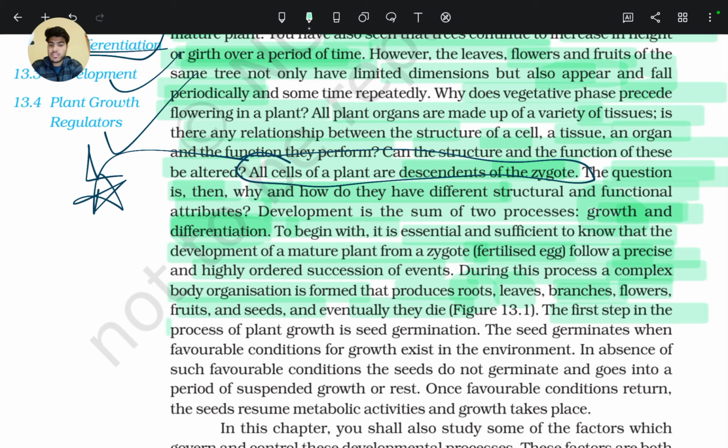The first step in the process of plant growth is seed germination. So this is also important.